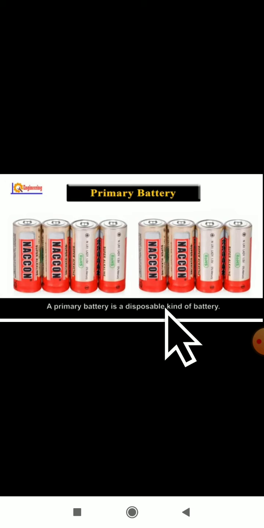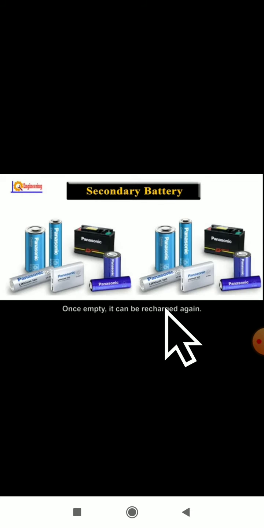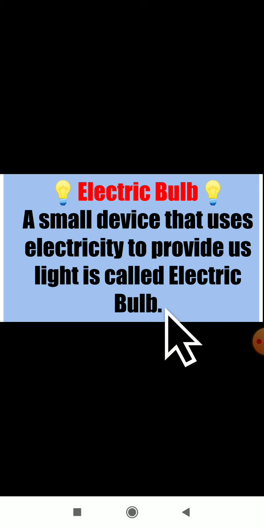Primary battery we cannot reuse. Once the chemical energy stored inside the primary battery is finished, we have to dispose of it, we have to throw it. But a secondary battery is not like that. Whatever chemical energy is stored inside a secondary battery, if it gets finished, again we can recharge it and even reuse it. So this is about the primary battery and secondary battery which we studied in our previous class.